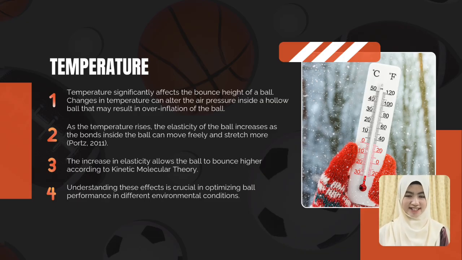Lastly, the temperature. Temperature significantly affects the bounce height of a ball. Changes in temperature can alter the air pressure inside the ball, which may result in overinflation of the ball. Potts has suggested that when the temperature increases, the elasticity of the ball also increases as the bonds inside the ball can move freely and stretch more. It allows the ball to bounce higher according to kinetic molecular theory. By understanding this, we can optimize the ball performance in different environmental conditions.